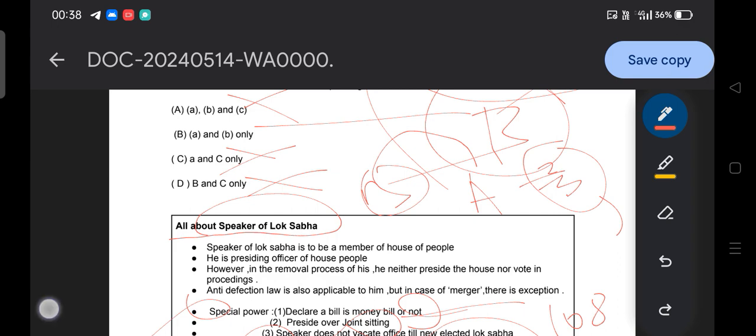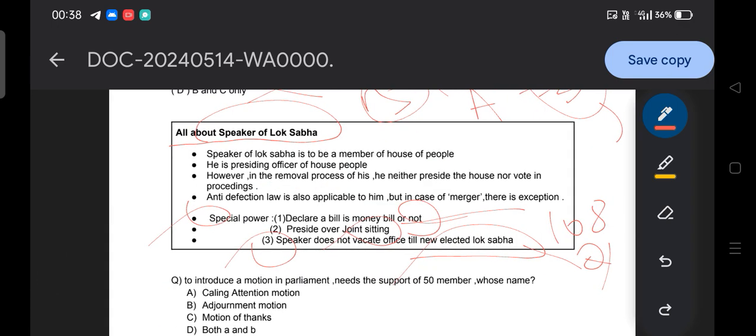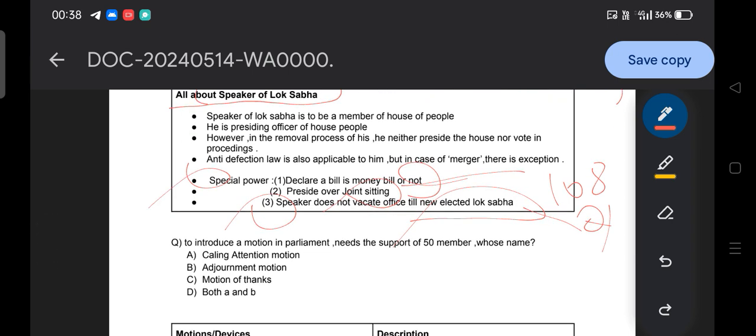Okay, so this is one thing we are clear on. Then moving to the next thing, the question is about introducing a motion in Parliament. To introduce a motion in Parliament needs the support of 50 members. What is the name of the motion which requires the support of 50 members?